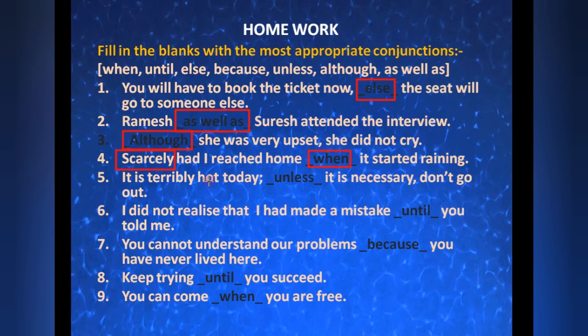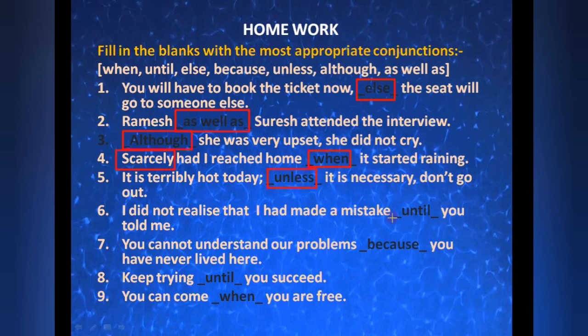It is terribly hot today. Unless it is necessary, don't go out. So, unless. Here we want a negative word, but 'not' is not given, because of this we want a negative word here. It means 'if it is not necessary, don't go out'. That's why 'unless' is given here. Here time is not mentioned, that means we are not talking about timing. Suppose we were talking about timing, then we could put 'until'.